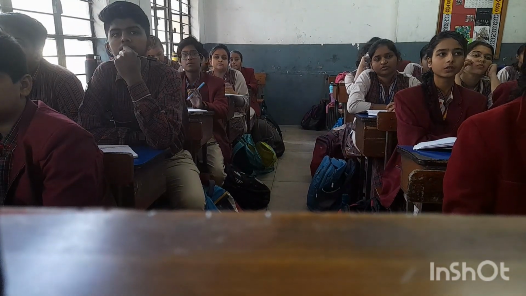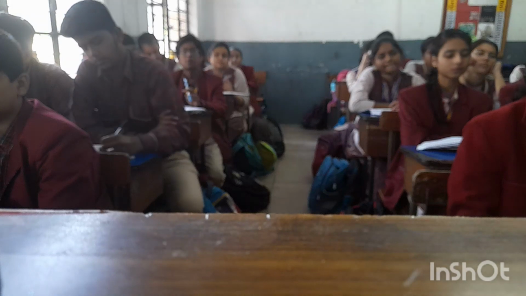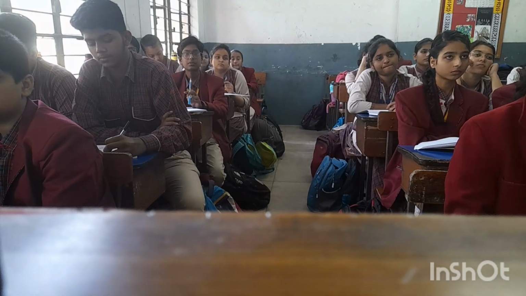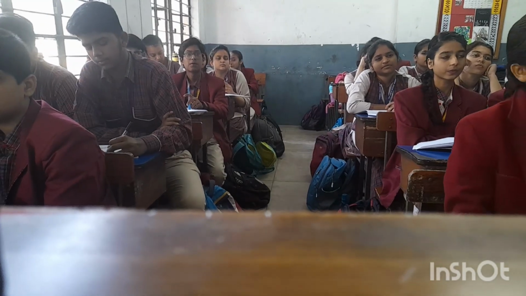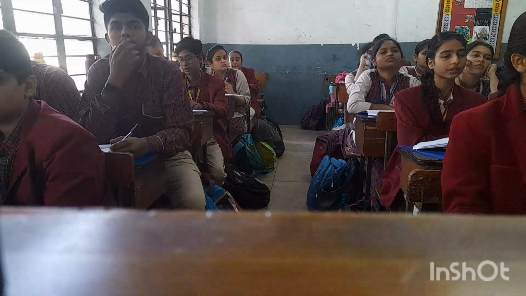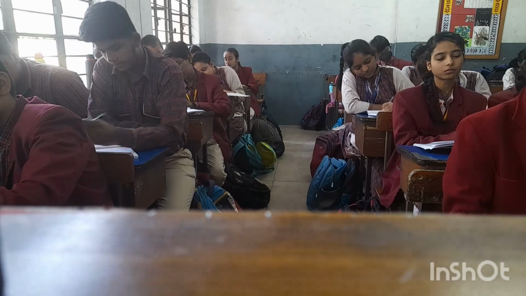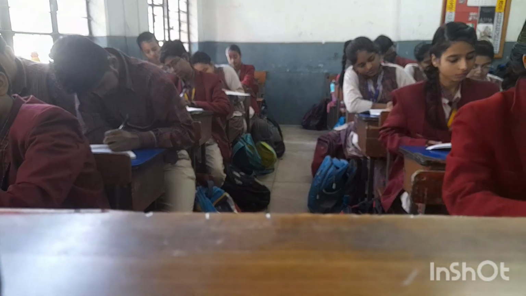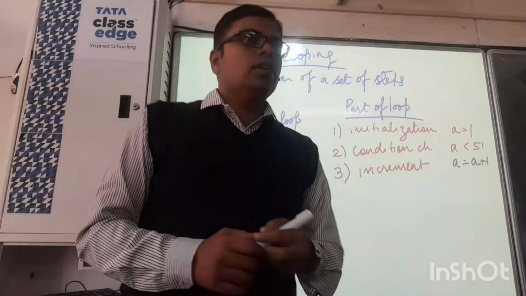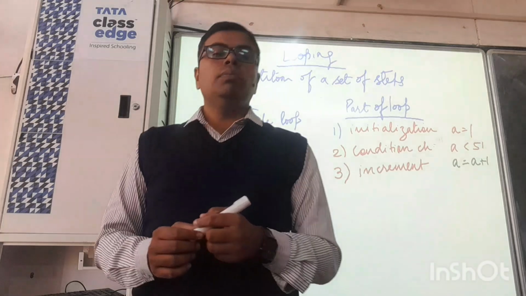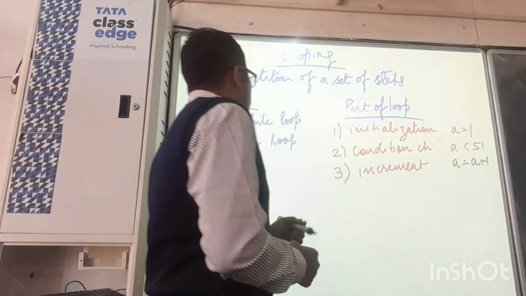Any doubt so far? If you don't have any doubt, so if I say write a program using loop, okay, the question is write a program using loop to display 1 to 10. Write a program using loop to display 1 to 10.